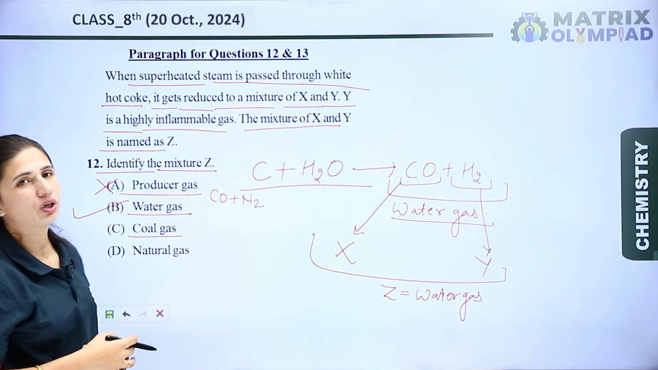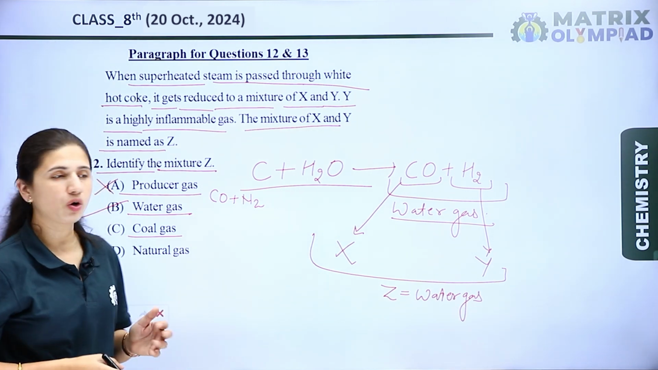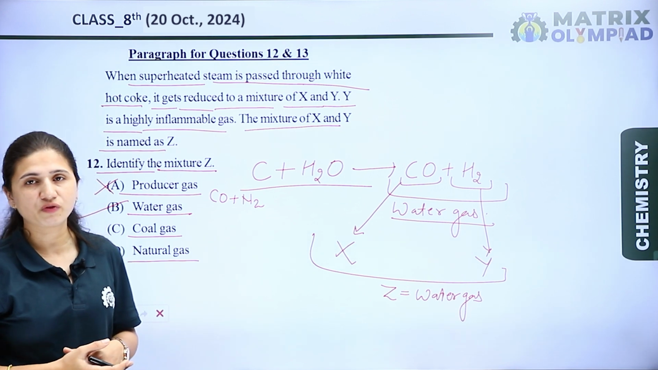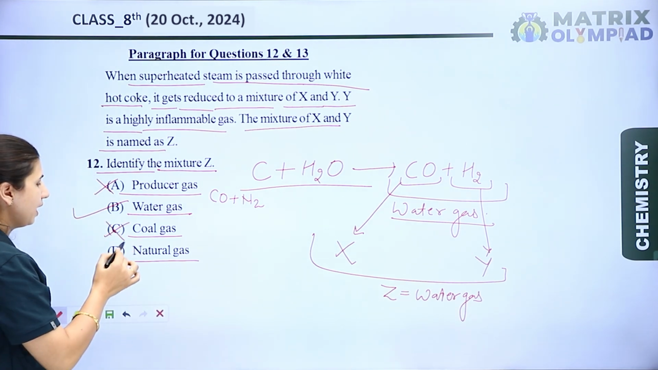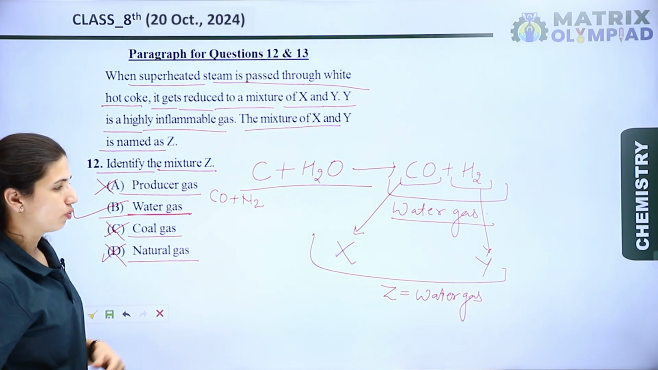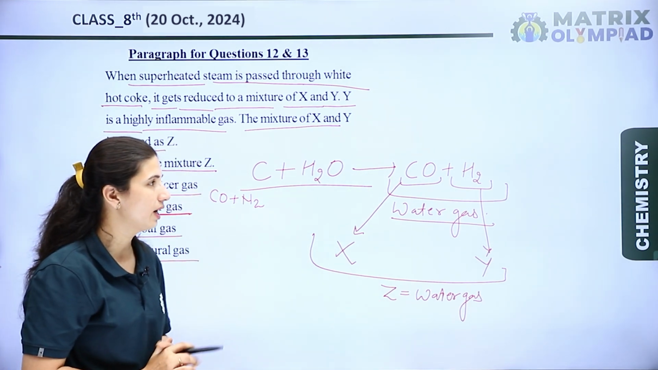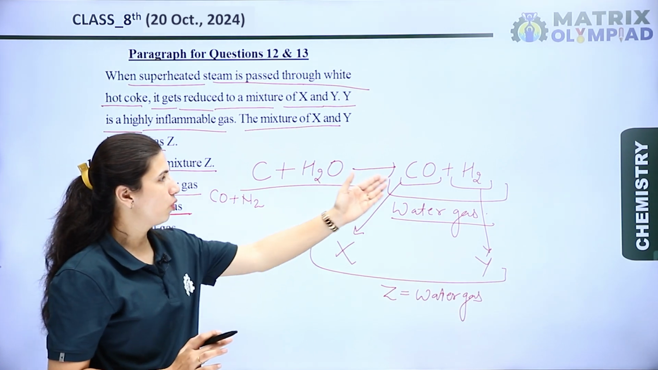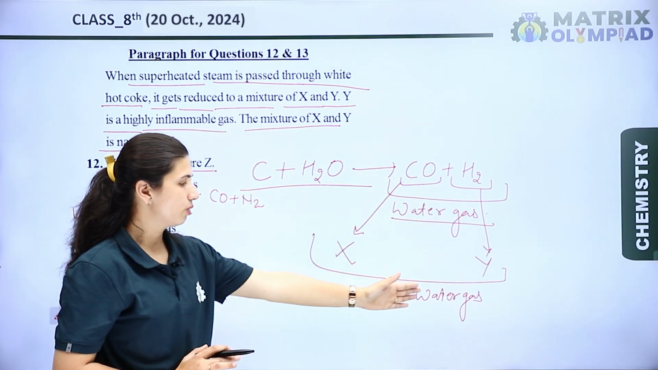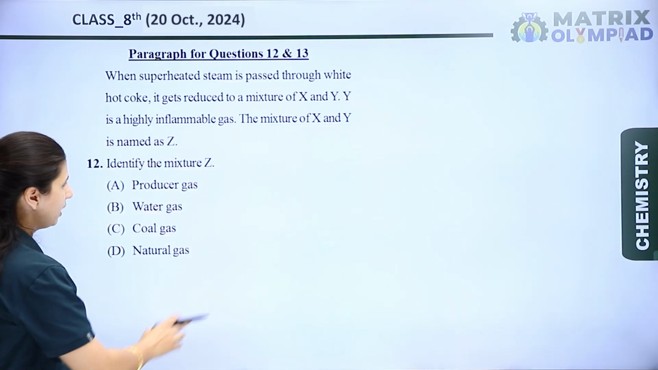Coal gas is generally a mixture of methane, hydrogen and carbon monoxide. Natural gas is also methane and similar gases. So options C and D are wrong options. Option B is the right option for this question. B is water gas, which is the combination of carbon monoxide and hydrogen. So carbon monoxide is X, hydrogen is Y, and the new substance Z is known as water gas. Okay, now let's see the next question.